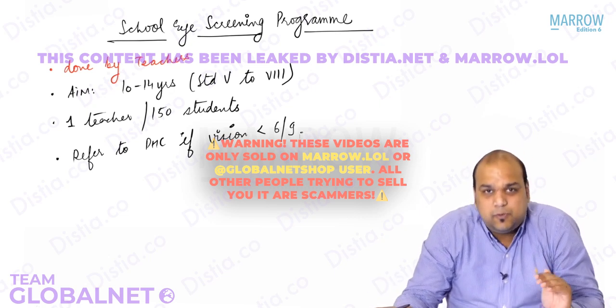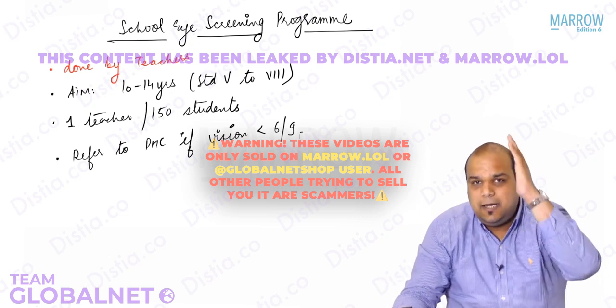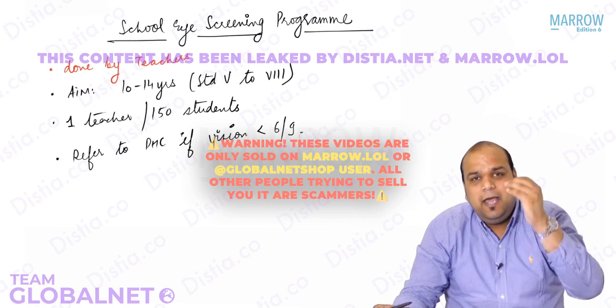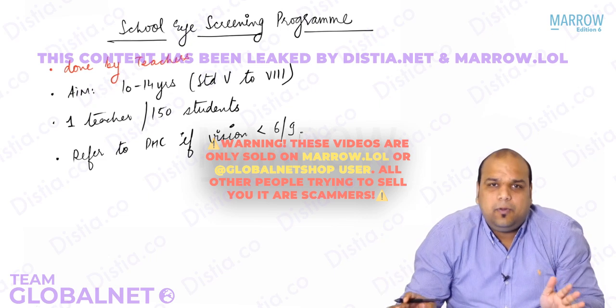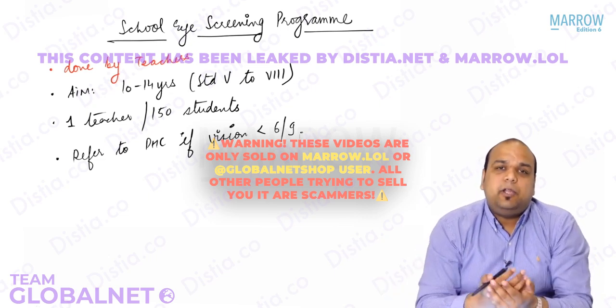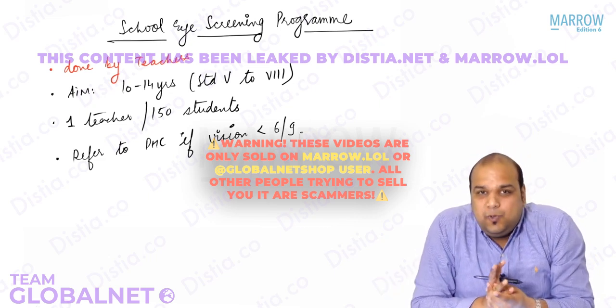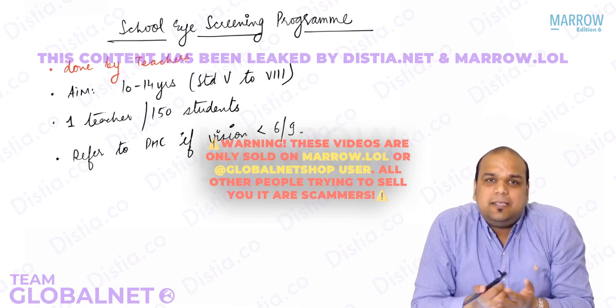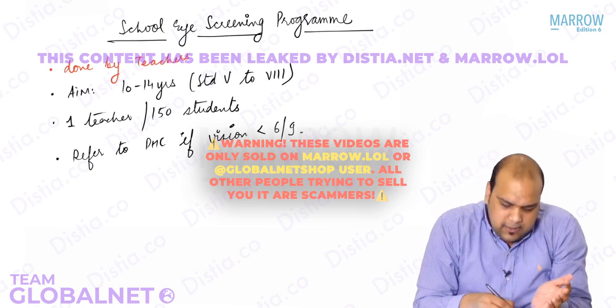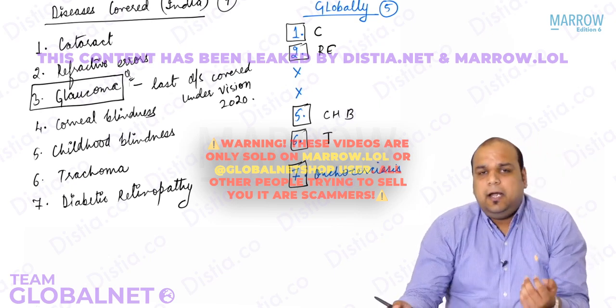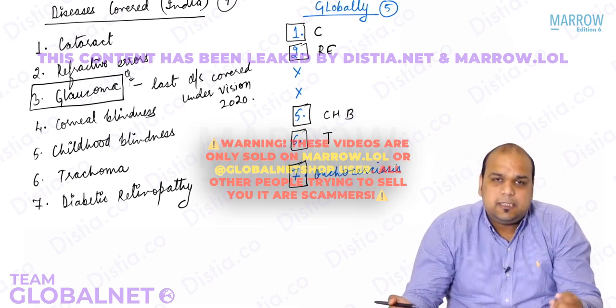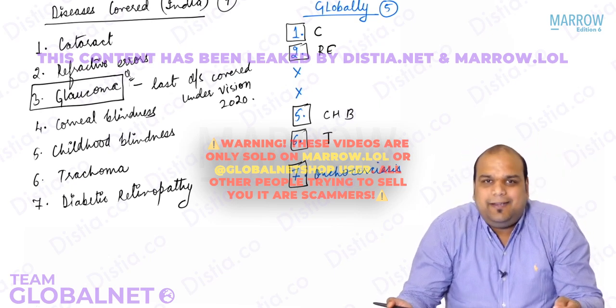Okay, this is the job of the school teacher, that they need to use a Snellen's chart, make the children read ABCD and find out the vision. Done? That's your school eye screening program. Nothing else, guys. That's how easy community ophthalmology is. Please do learn these simple facts. Please do answer these questions. Recently, the question was asked, the question which I have just told you, what was the last disease or the latest disease to be added under Vision 2020 program in India? And the answer was glaucoma, as I have already told you. Right, guys?